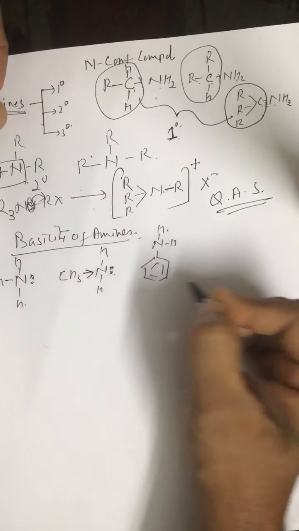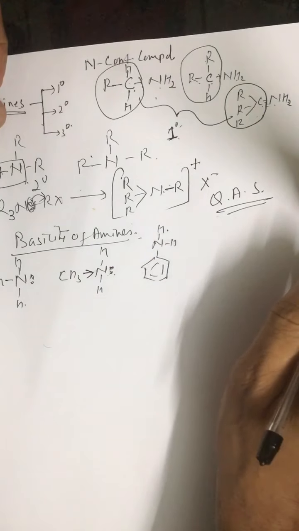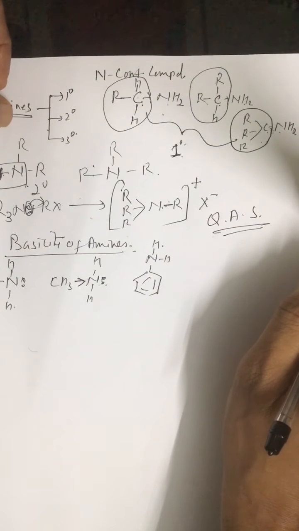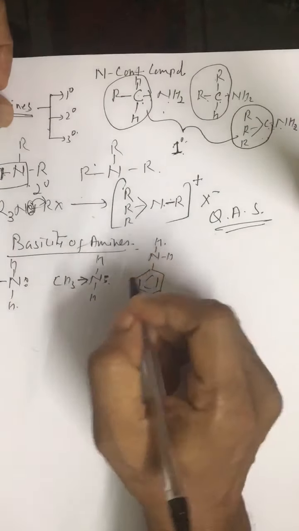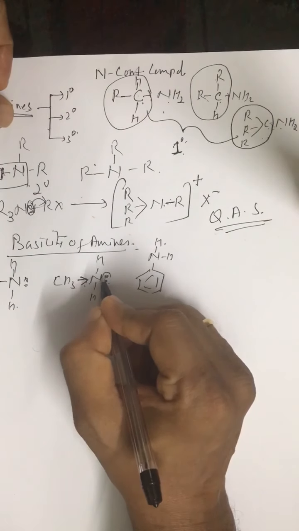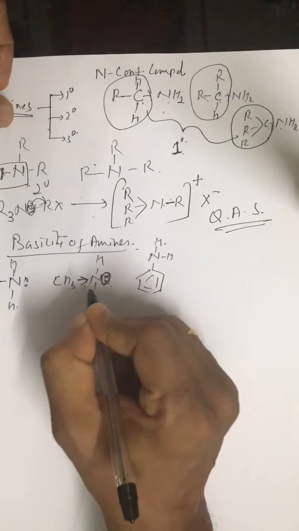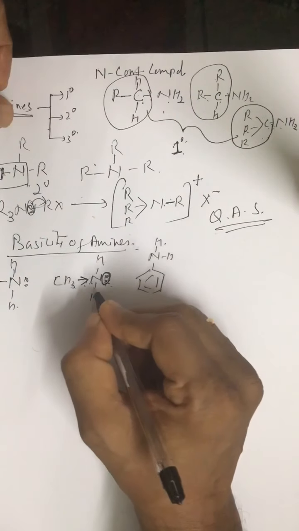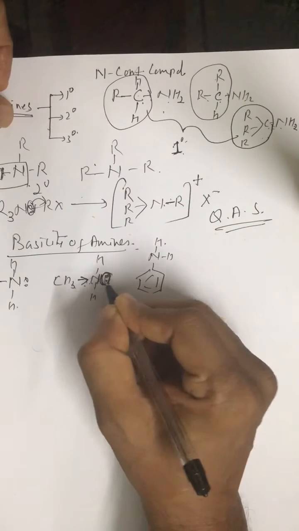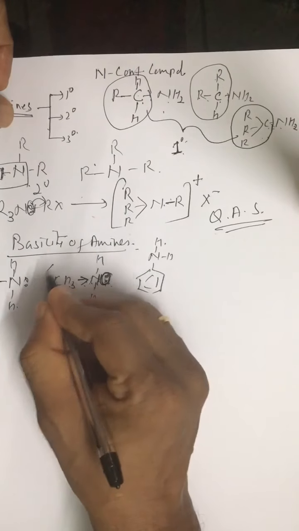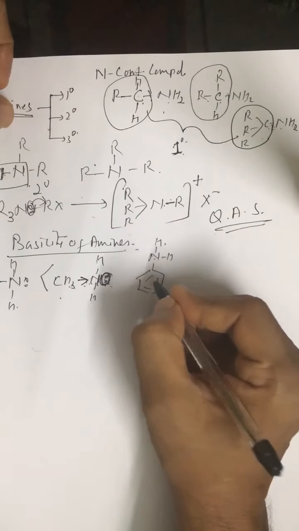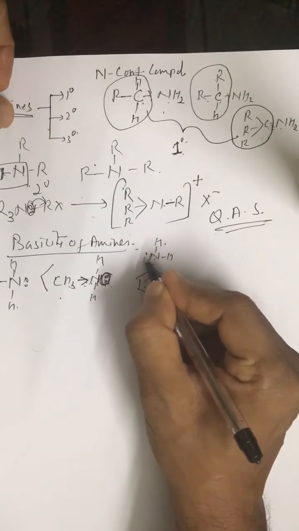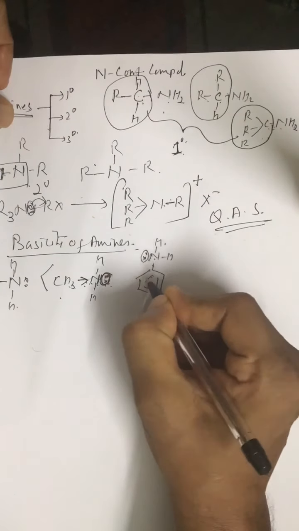Methyl group has plus I effect. Plus I groups and plus M groups increase basic strength, because by repelling electrons away from themselves, they ensure the availability of lone pair of electrons over nitrogen. So methylamine is more basic than ammonia. If you look at aniline, this is a conjugate system, lone pair sigma pi.